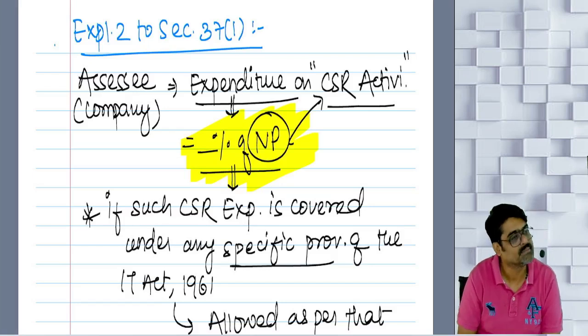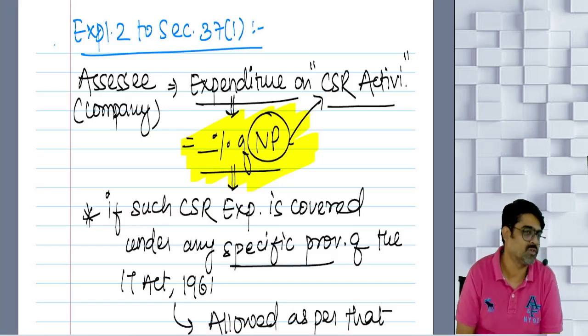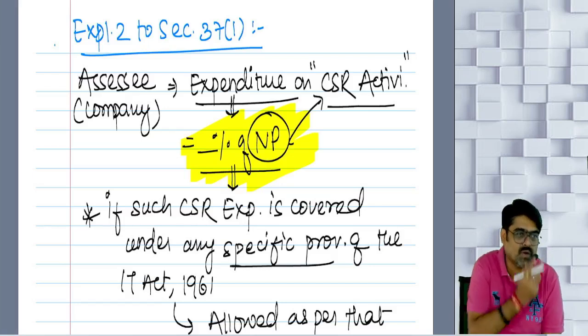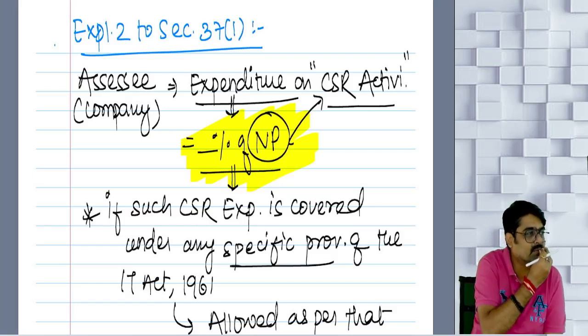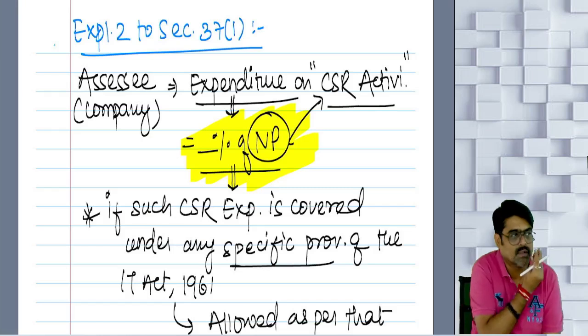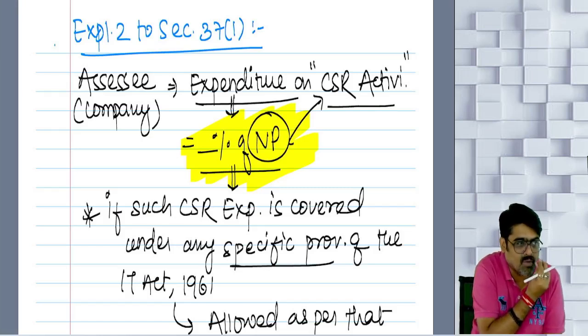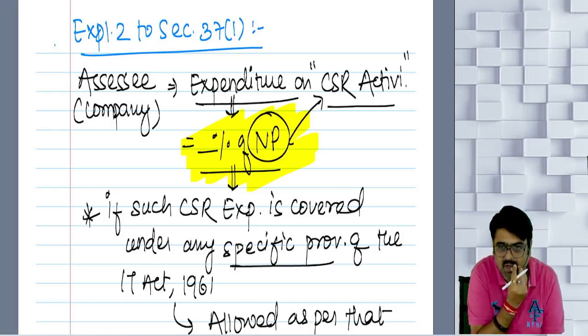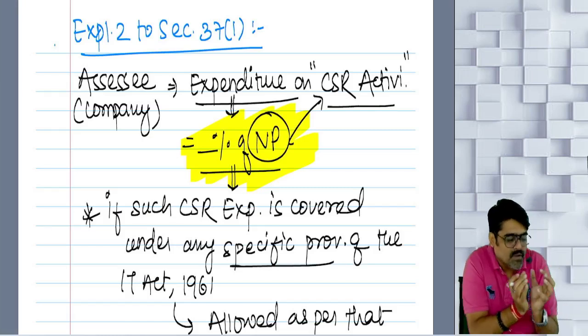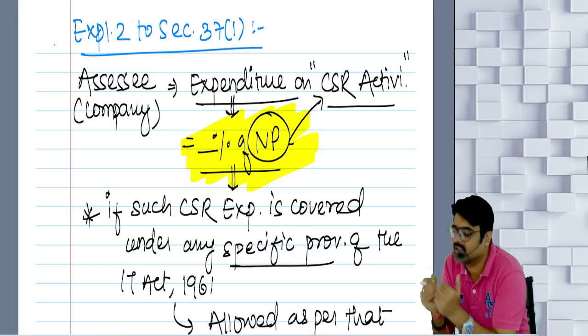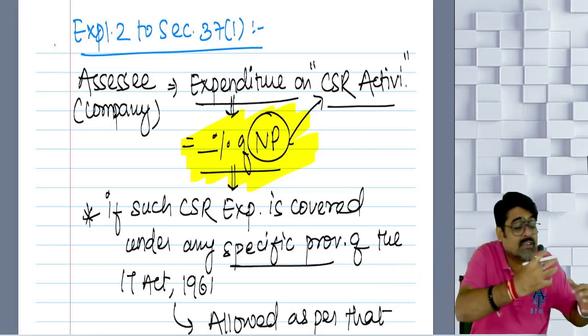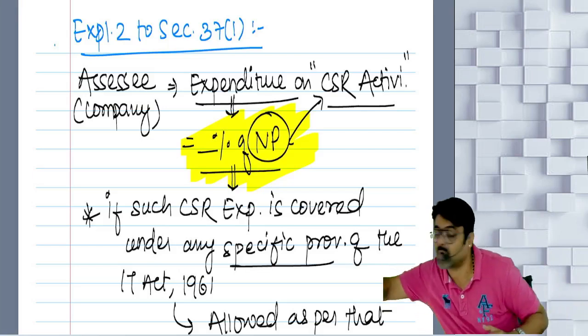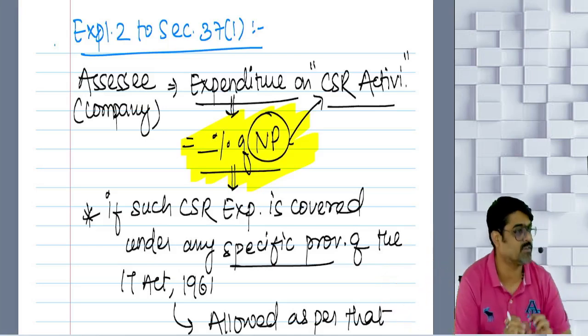Why? Because 37(1) gives the deduction for expenditure. Whatever amount you are spending on CSR activities is not your expenditure. Some part of your profit you are keeping aside and spending on those activities is appropriation of profits. This is not your expenditure.